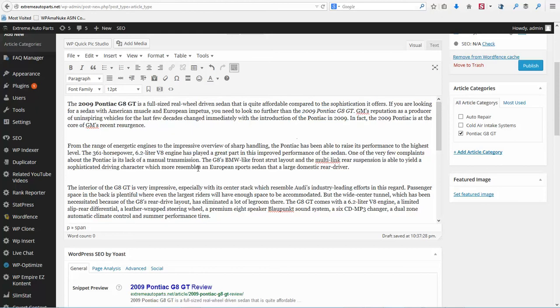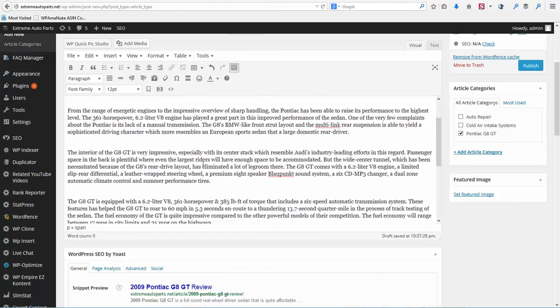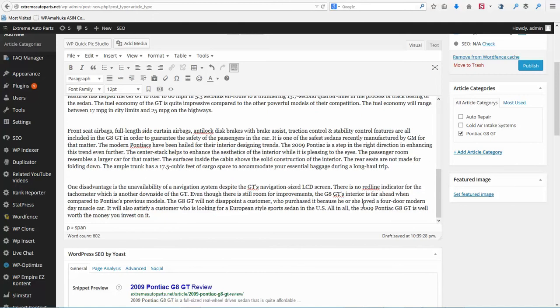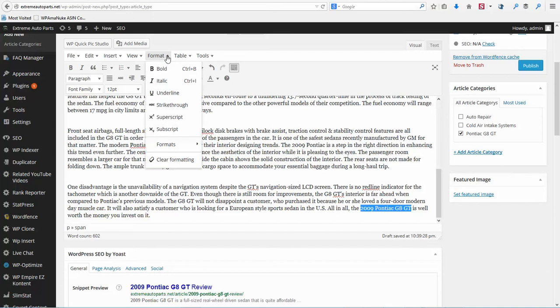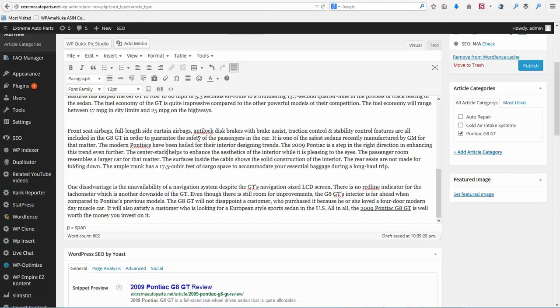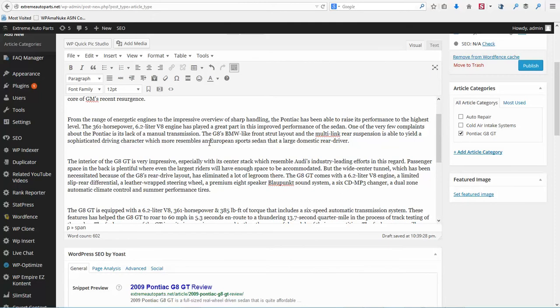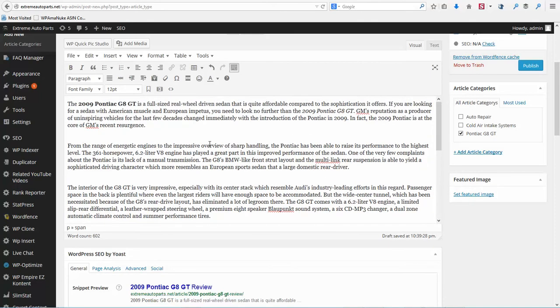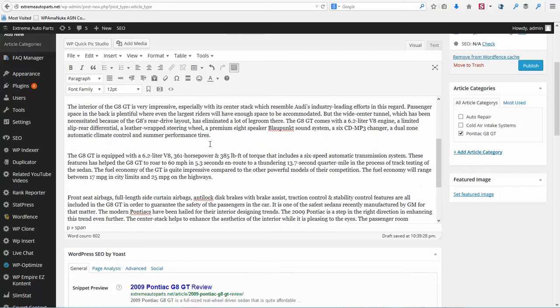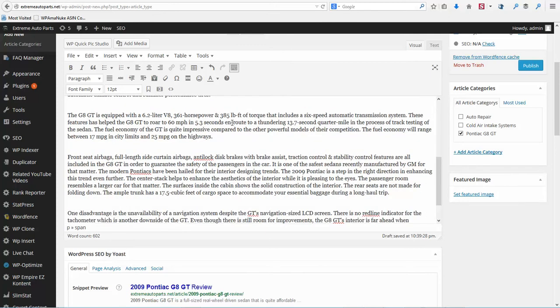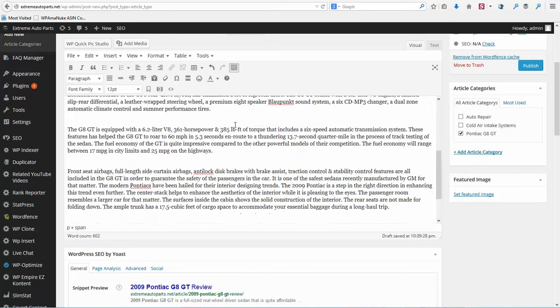And now we need to take a look at our third keyword here. I'm going to go up in another format and choose to underline it. Now, just reading this article, it's obvious that I got somebody that actually knows about this, and they wrote a great article that is really going to help my site and get some traffic. So we have one keyword bolded, one underlined, and one in italics.